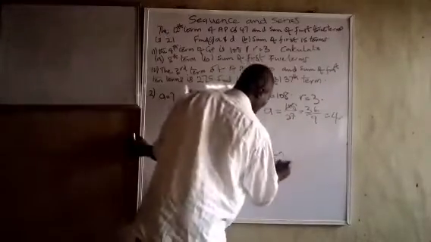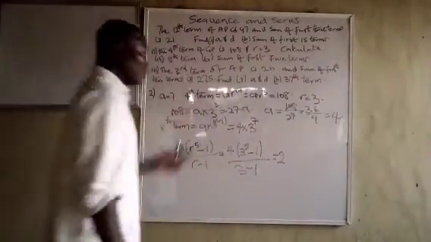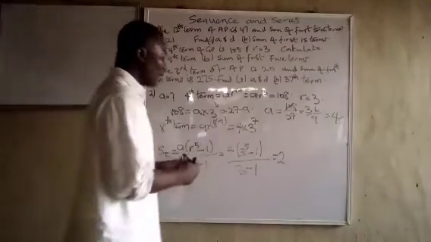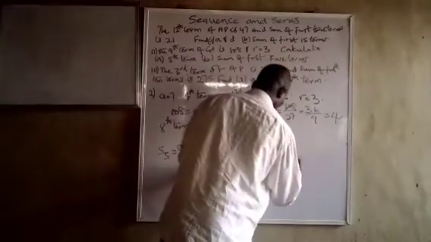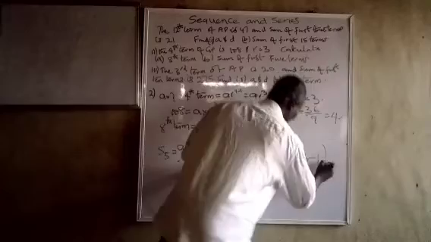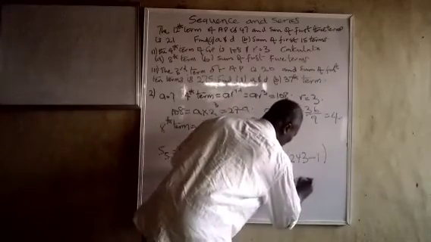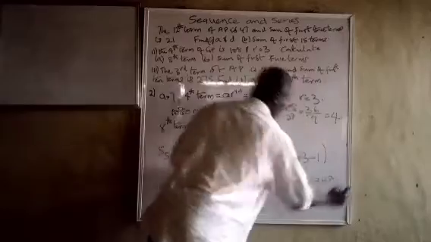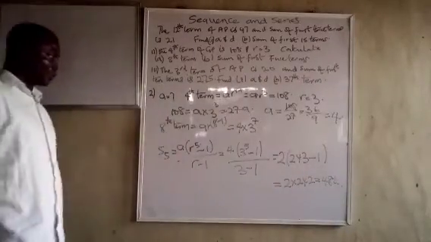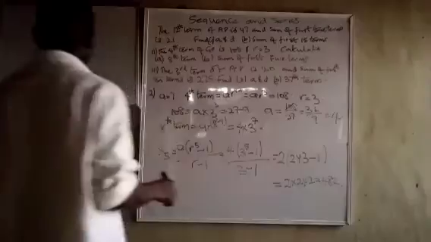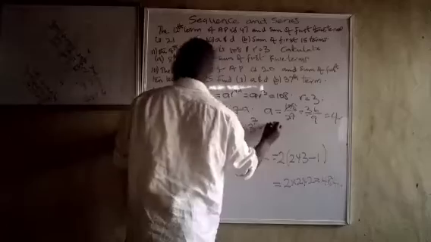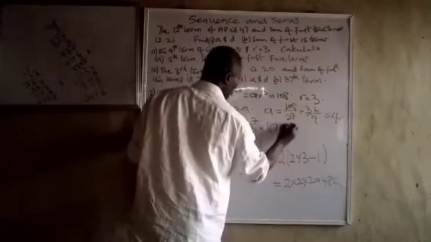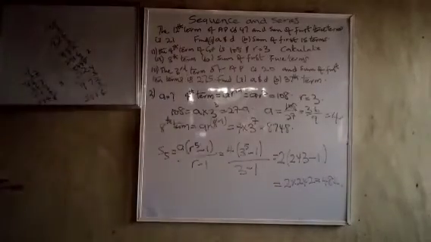So this one is giving me 2, and 3 raised to the power 4 is 81. 3 raised to the power 5 is 243, into 243 minus 1. So this gives me 2 times 2, 42, and that is 484. So the sum of the first 5 terms is 484. For this one, this is just 8, 7, 4, 8. That is the 8th term there.